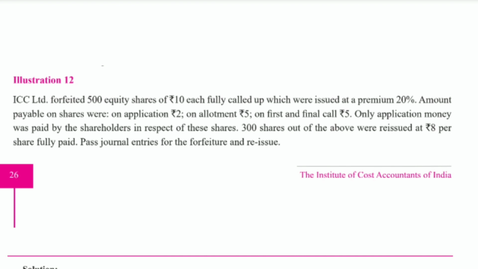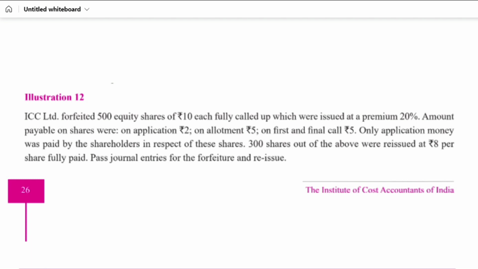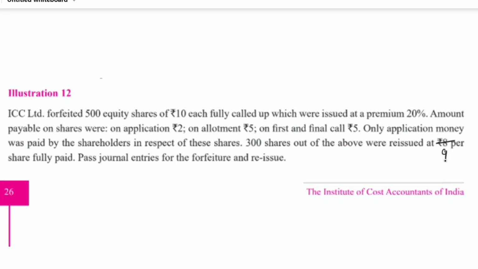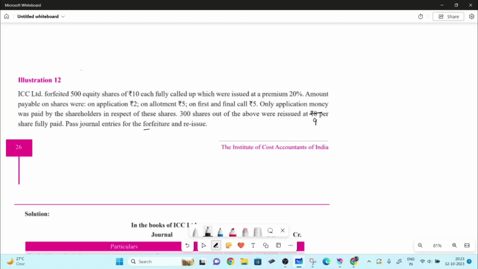Now only the application money was paid by the shareholder in respect of these 500 shares. So the person had paid only the application money. So we have to give the forfeiting entry here. After that, 300 shares out of these were reissued. So we are reissuing 300 shares at 9 per share, fully paid. So pass the necessary journal entries for the forfeiture and reissue.